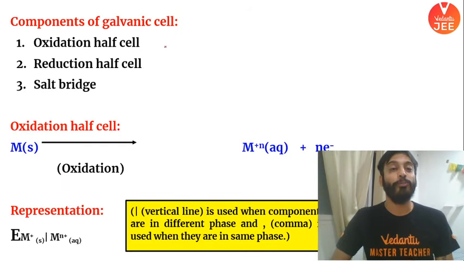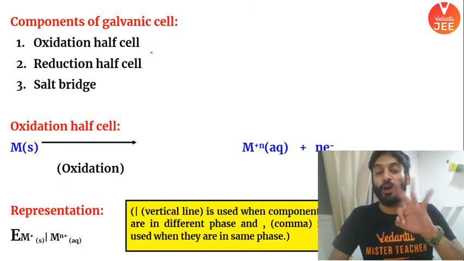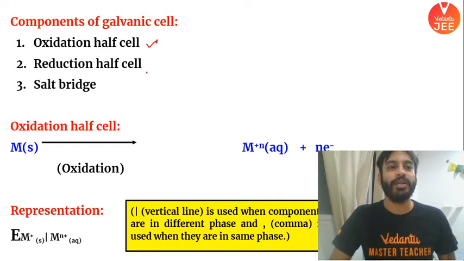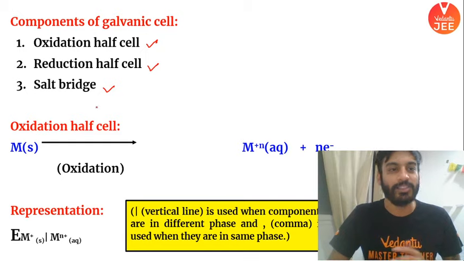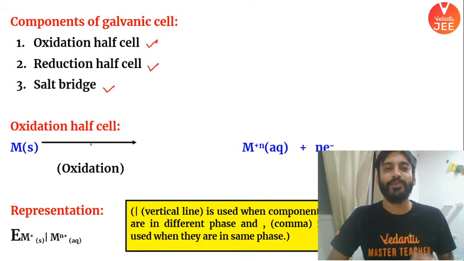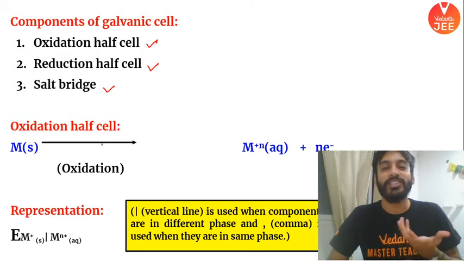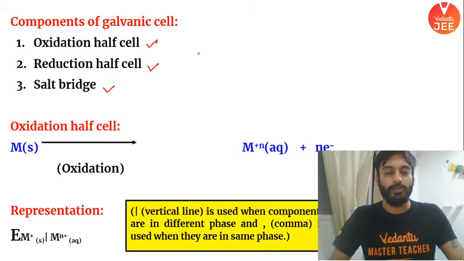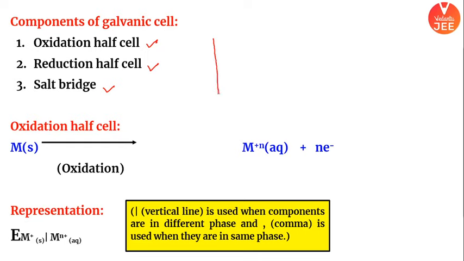So I told you the components of galvanic cell. There are three components. First one, oxidation half cell, reduction half cell, and the third one is the salt bridge. Beta, what is oxidation half cell? नाम से clear है. You are creating something in which oxidation is happening. What will you see, boys and girls? Check this out.